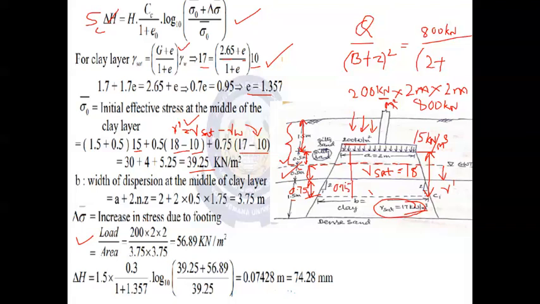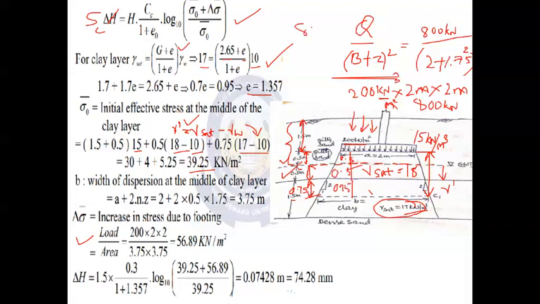So 0.75. So 0.5 and the top one is also 0.5. So 0.5 plus 0.5, so 1.75, the whole square. Okay, 1.75 plus 2, it is nothing but 3.75 the whole square.